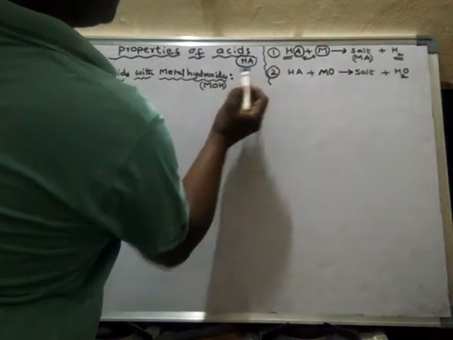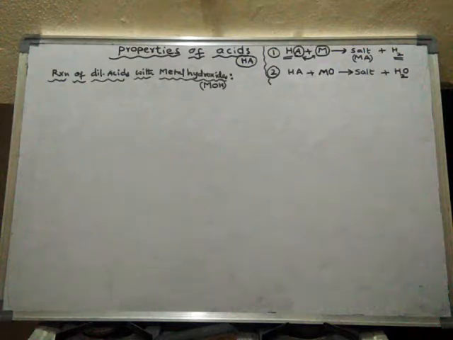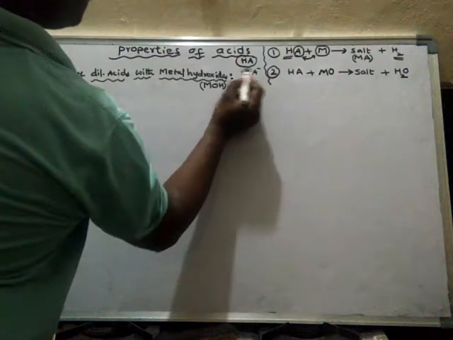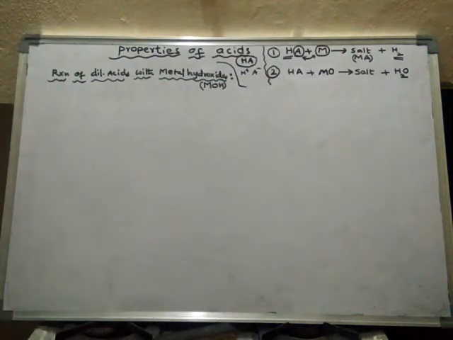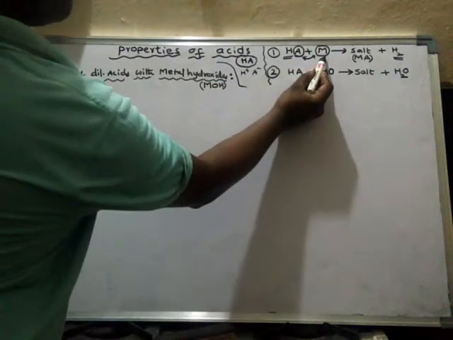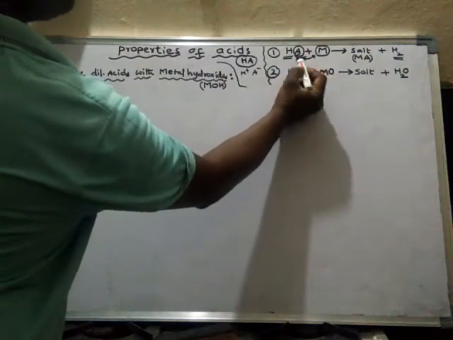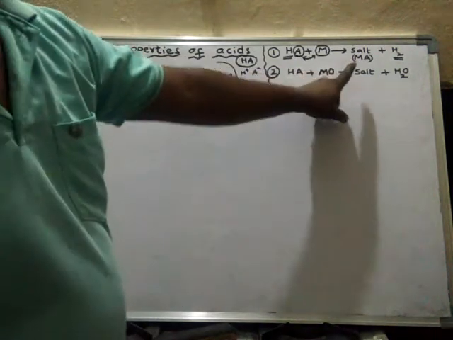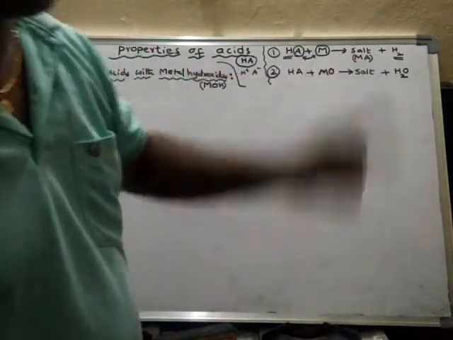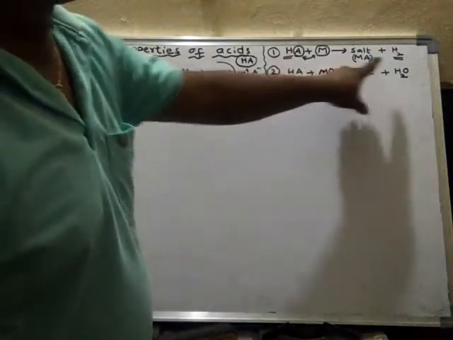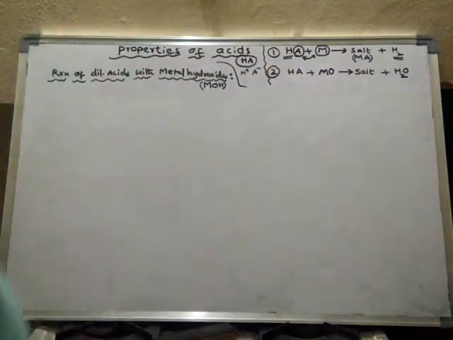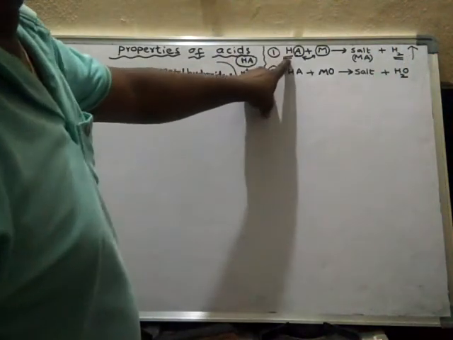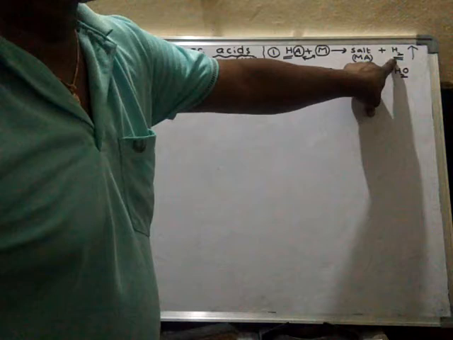An acid contains hydrogen and anion. The metal will react with the anion and form a metal anion salt. Always remember that metal and anion together is nothing but salt. The hydrogen will be liberated in the form of hydrogen gas. So when dilute acid reacts with metal, it liberates hydrogen gas and forms salt.